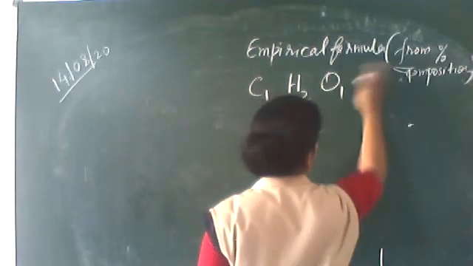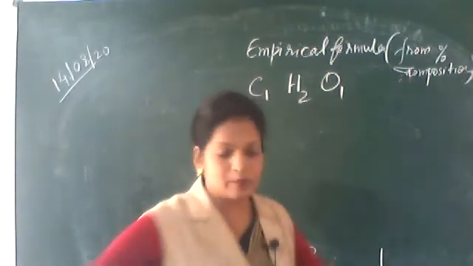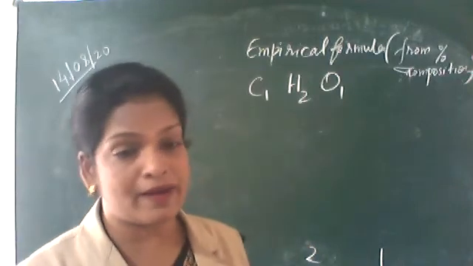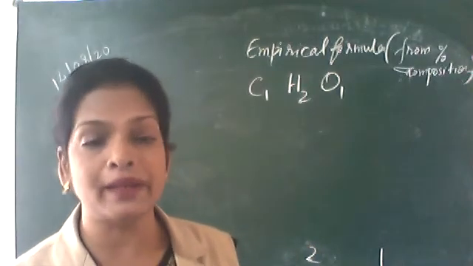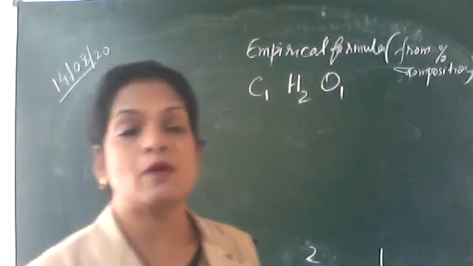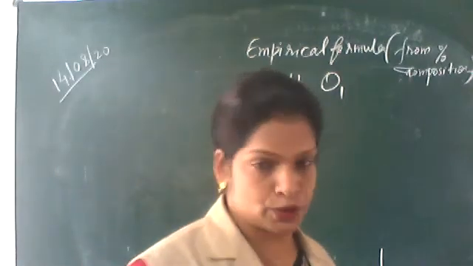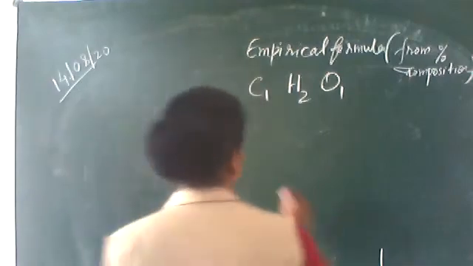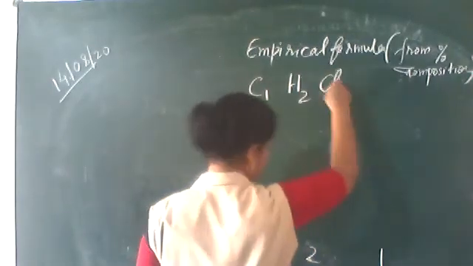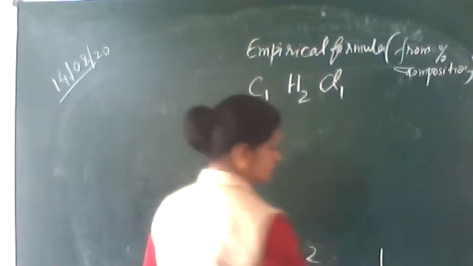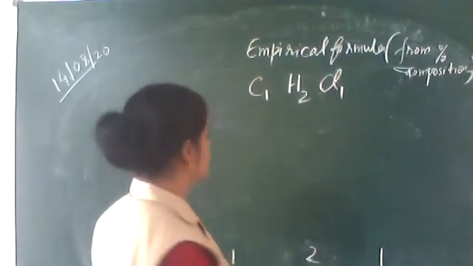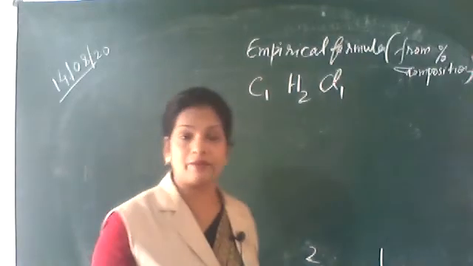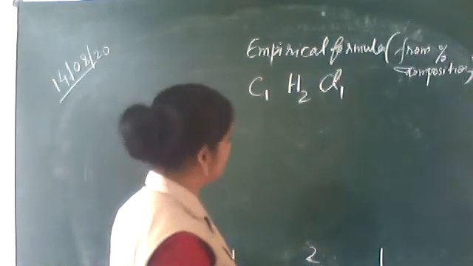This is the empirical formula. We don't know the molecular formula. Molecular formula may have the common factor, no problem. But in empirical formula, it is the smallest whole number ratio. C1H2O, sorry, Cl1. It's not oxygen, it's chlorine. C1H2Cl1, you have got the empirical formula.